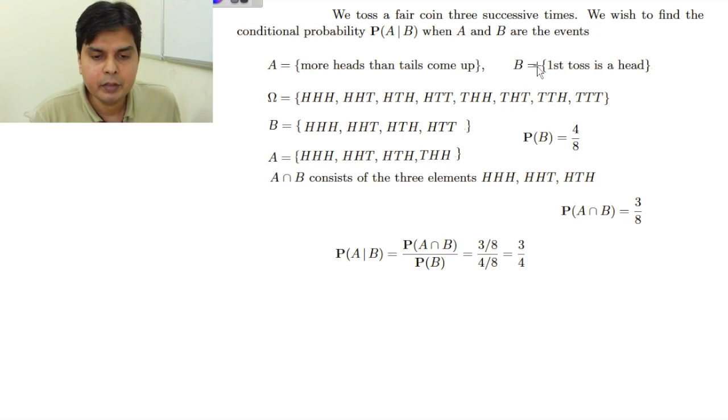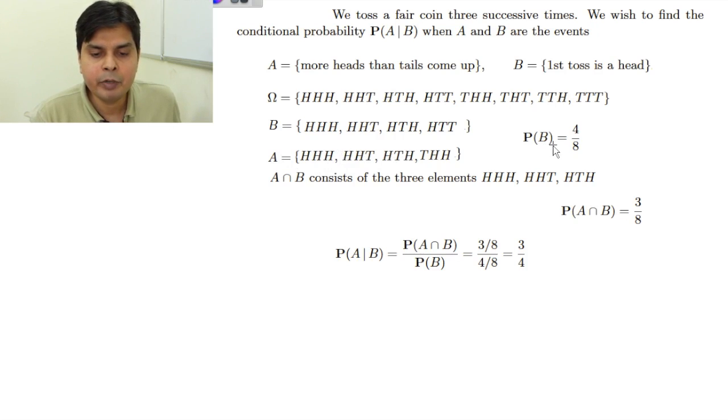For B, the event is first toss is a head. So it will be these 4 outcomes which will be in event B. For event A, more heads than tails comes up. So these, this and this. These 4 outcomes will be lying in event A.